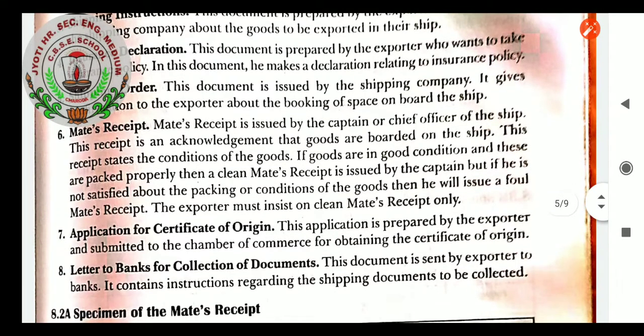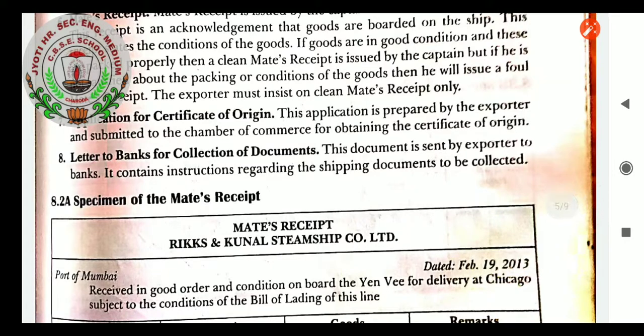Mate's receipt, as I already explained to you, is issued by the captain or chief officer of the ship. This receipt is an acknowledgement that the goods are boarded on the ship. But if the exporter had not made the packaging good, then he will not get a clean mate's receipt, he will get a foul mate's receipt. Whereas when the goods are packaged properly and in good condition, the shipping company will issue the clean mate's receipt to the exporter. Generally, every exporter wants to get a clean mate's receipt only.